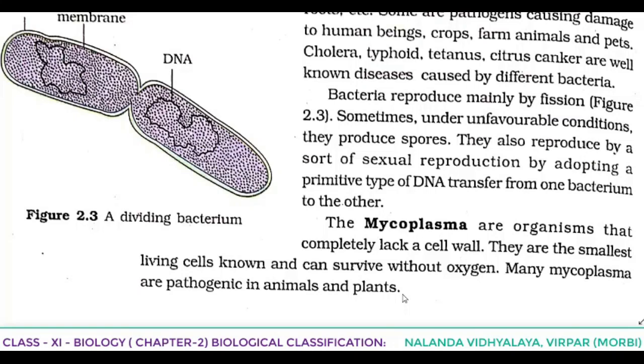And then we discussed eubacteria. Thousands of different eubacteria are present, and they are characterized by the presence of a rigid cell wall. If they are motile, they have flagellum, singular, flagella, plural. And the cyanobacteria are photosynthetic autotrophic bacteria.